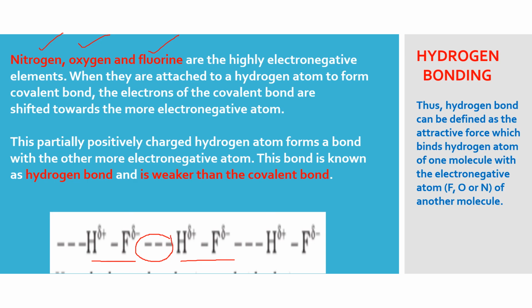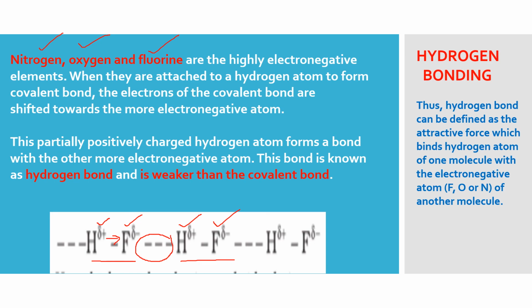Why is there this attraction? Because you can see a dipole is generated. In HF, the electron pair will be shifted towards fluorine. There is polarity. Dipole moment will be there. So H will have a slightly positive charge, delta positive, and fluorine will have delta negative. Same way here. So the polarity gives rise to this attraction. And here the F with the slight negative charge of one HF molecule will be attracted to the H of another molecule. So this is not a proper bond, but this attraction is there, which is called hydrogen bonding.